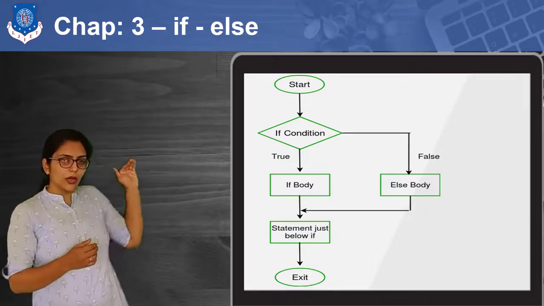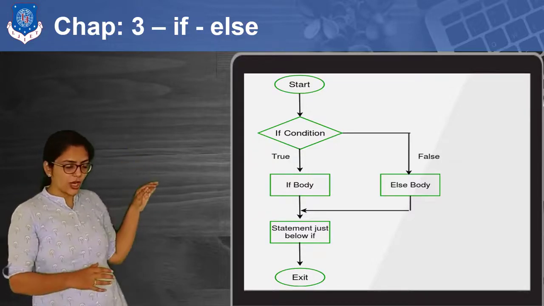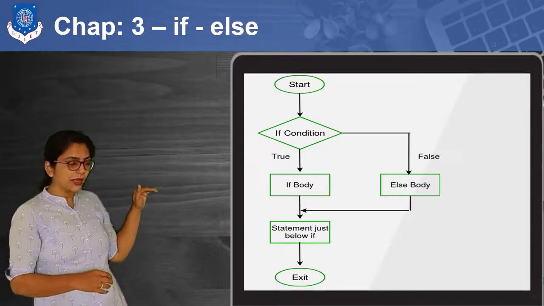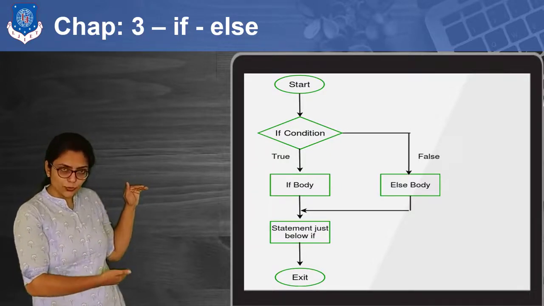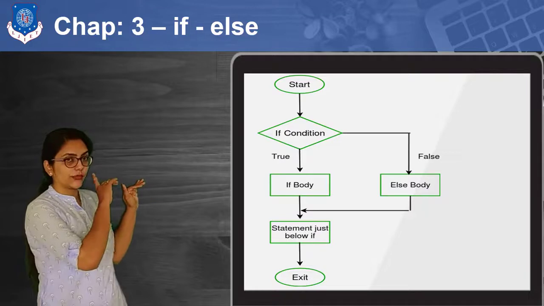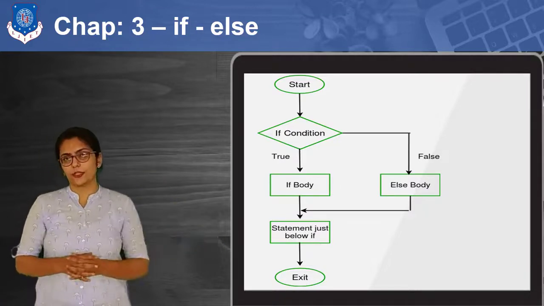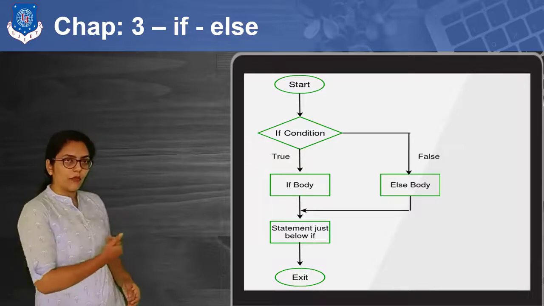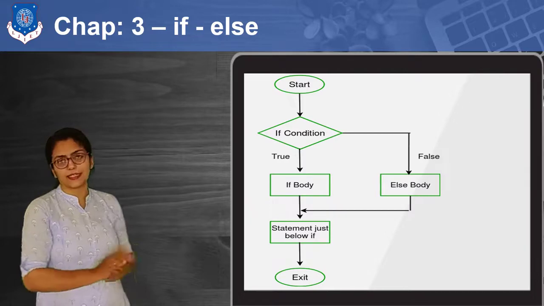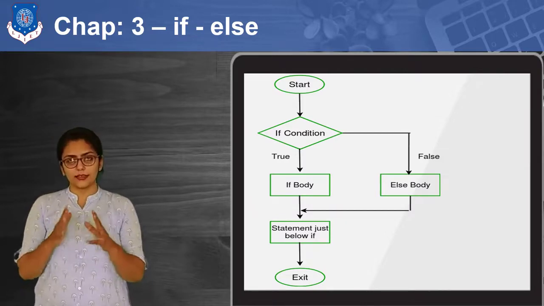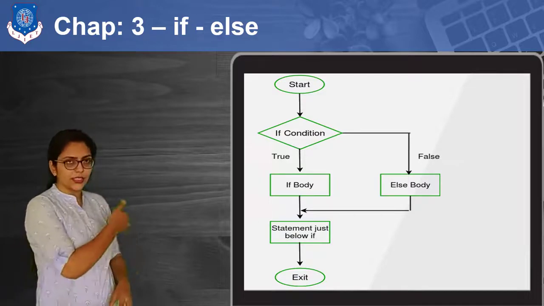All of the above functions and shapes are the same for the flowchart, but in the condition part, if the condition is true, then the if body is executed, but if the condition is false, then whatever is written inside the else body is executed. And whatever is executed after that, the statements below if and else, will be executed because these statements are common. They are to be executed whether the condition is true or false.